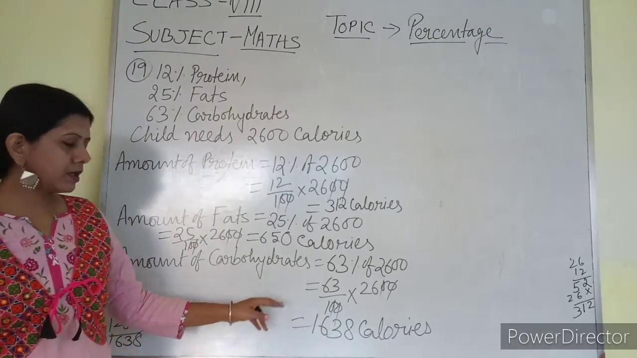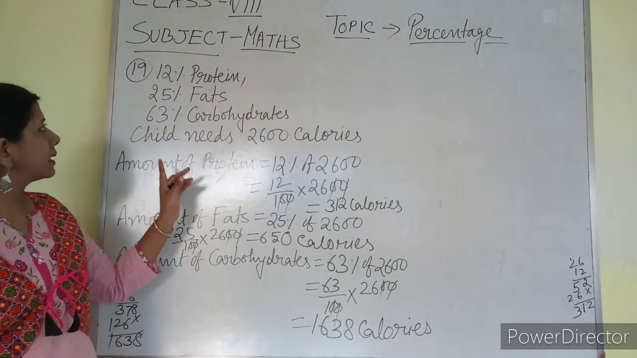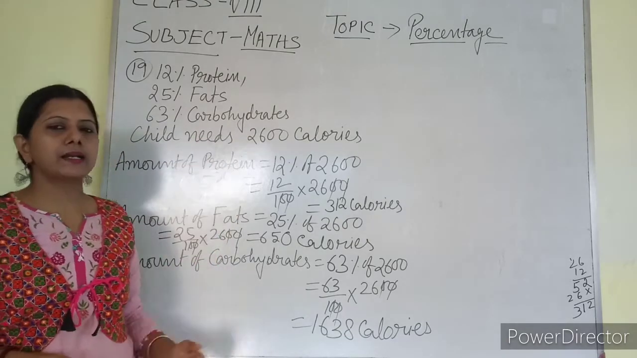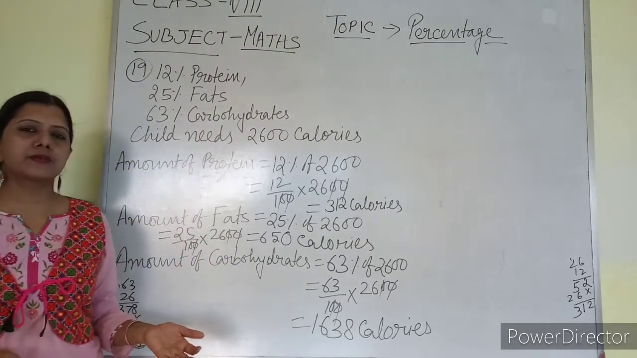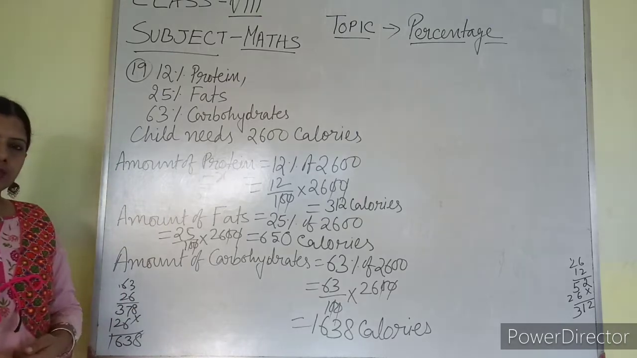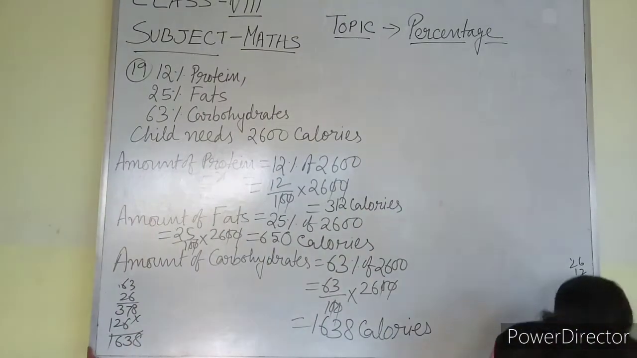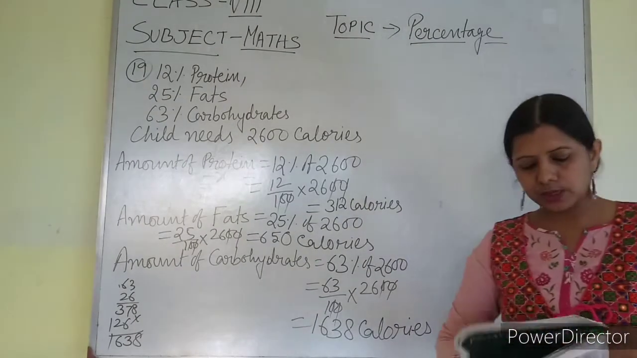So this is all about question number 19. You have to find out the amount of protein, amount of fat and amount of carbohydrate in terms of calories. That has been calculated here. This is also very easy. So come to the next question. What is the next question?